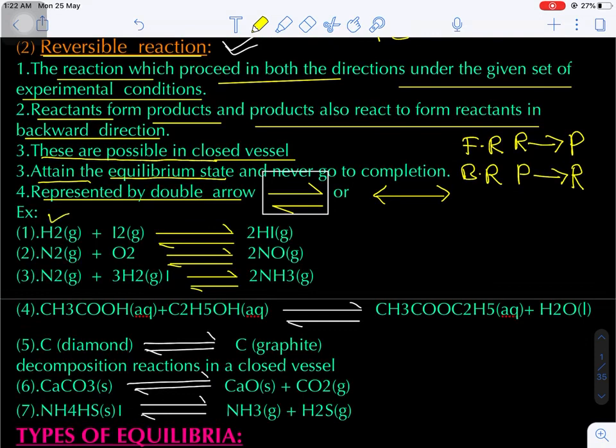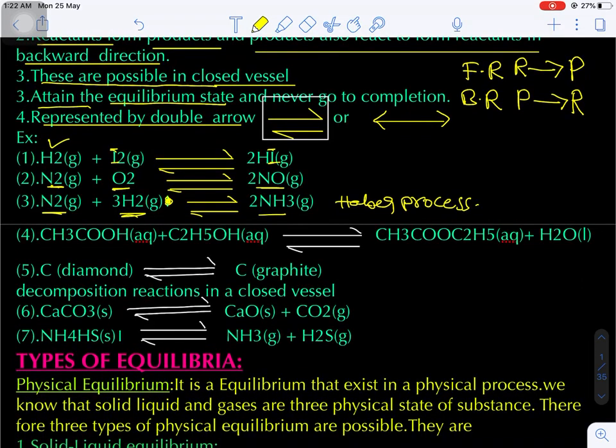Example: hydrogen combined with iodine to give hydrogen iodide. N2 combined with O2 to give NO. N2 combined with hydrogen to give ammonia. Now this is the Haber process, the manufacturing of ammonia. There are a lot of examples. We will see one by one. One more example is acetic acid and ethyl alcohol. Do you know carboxylic acid and alcohol combine to give ester and water, the formation of ester. We know the formation of ester and the hydrolysis of ester. The backward reaction is the ester hydrolysis. So this is a reversible reaction.